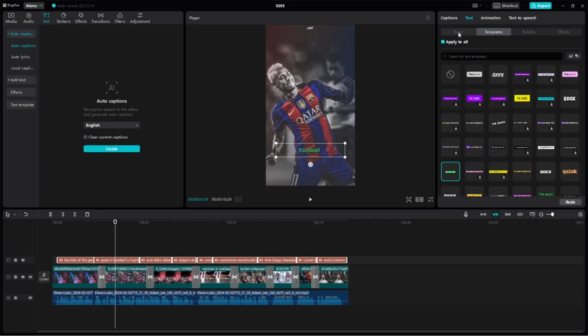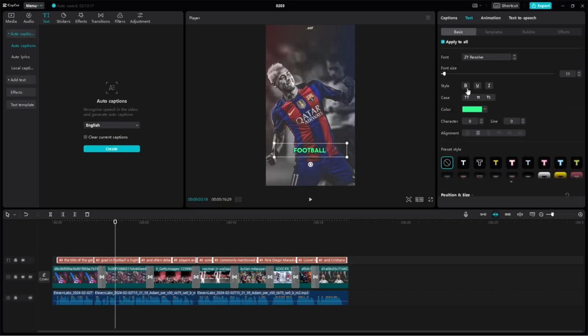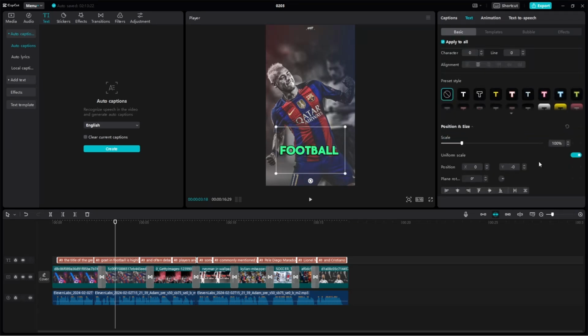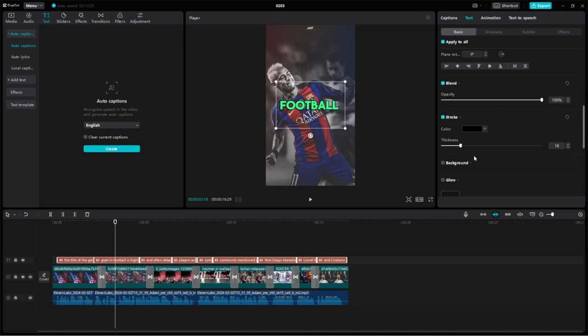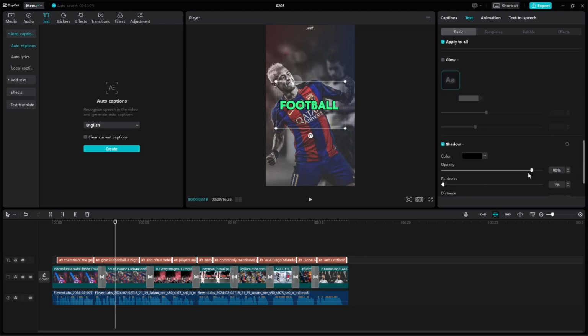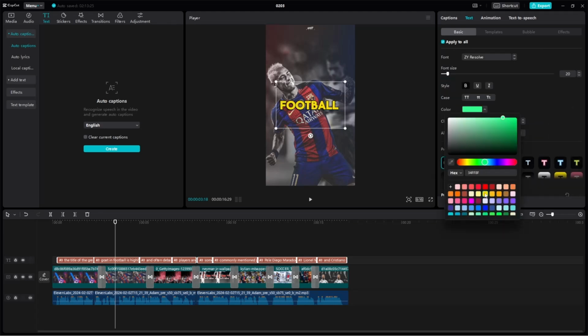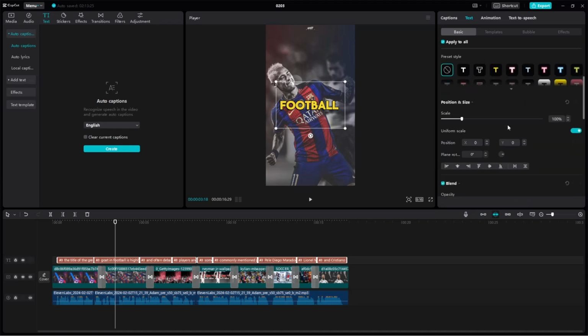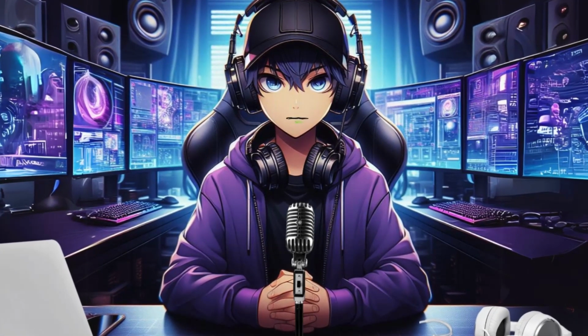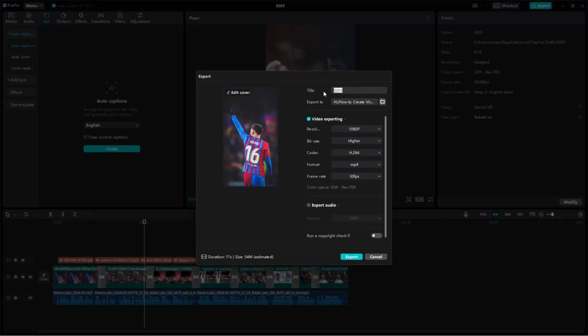Once it's done generating, customize the font to your liking, for example, by changing the font and size. Make sure to set the position to 0 and 0 to make sure the text is in the middle. I like to give it a glow effect as well. Then go to Animations and select the Bounce Out animation under Captions. Once ready, go watch the video over again to see if it's up to standard, and then click on Export to download.